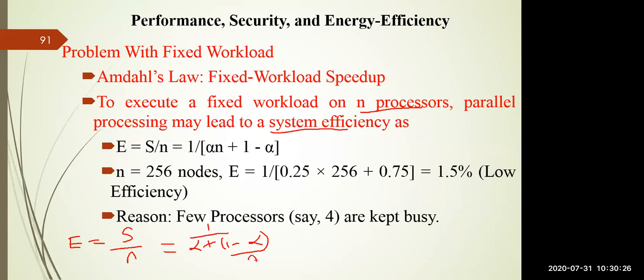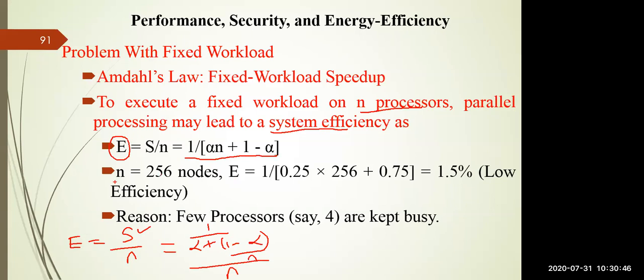So this is your speedup factor, and now you have to divide by n again. If you calculate this, you will get the efficiency of the system, which is S divided by n, using Amdahl's law, resulting in 1 divided by (alpha n plus 1 minus alpha).